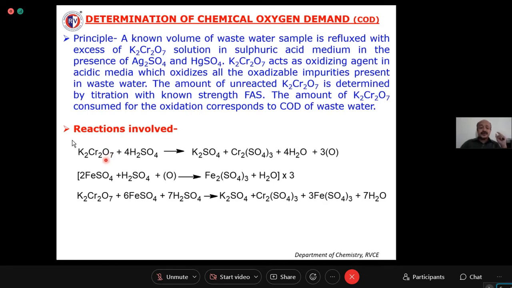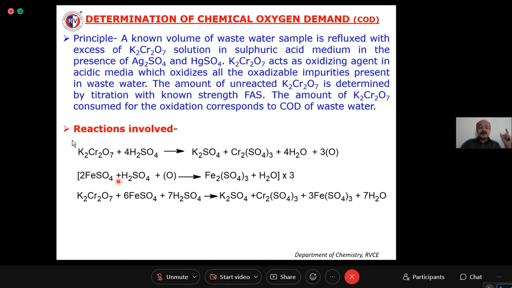So in the redox titration, what happens? This potassium dichromate in presence of sulfuric acid forms nascent oxygen atoms. Some of the nascent oxygen atoms are consumed for the oxidation of impurities present in the water sample. And the remaining nascent oxygen atoms you have to estimate, by titrating against FeSO4.